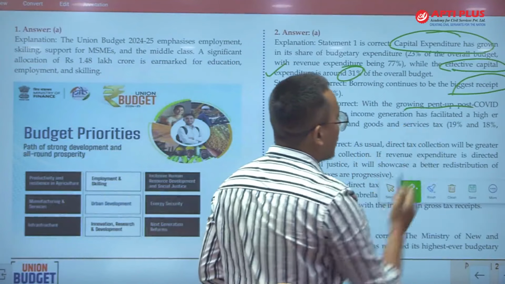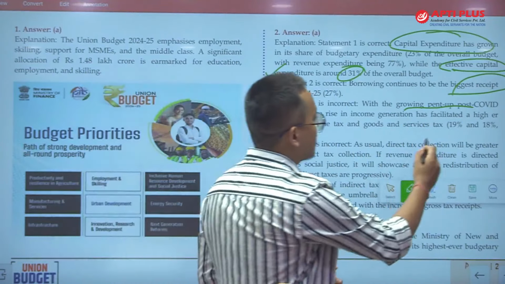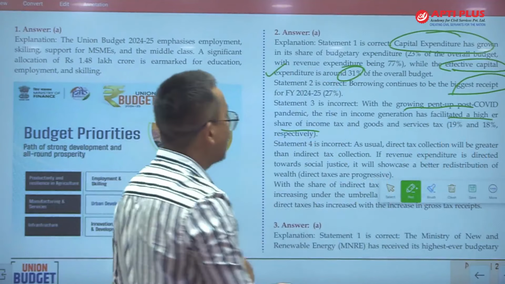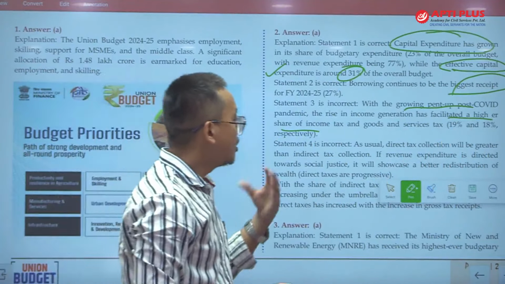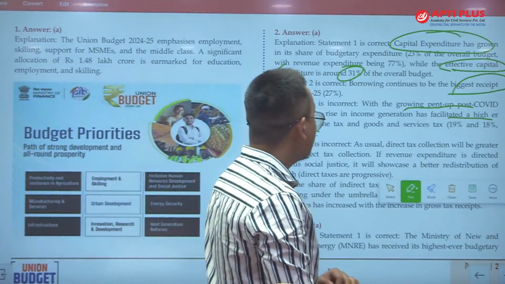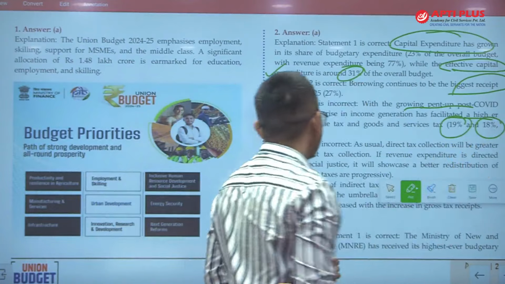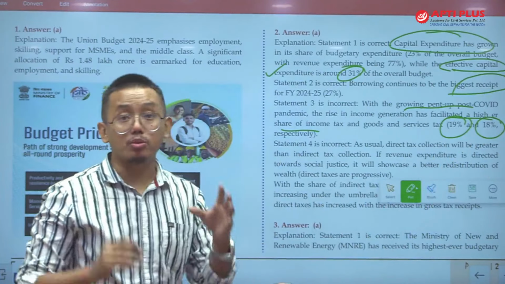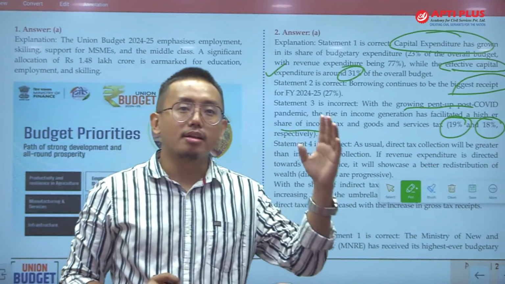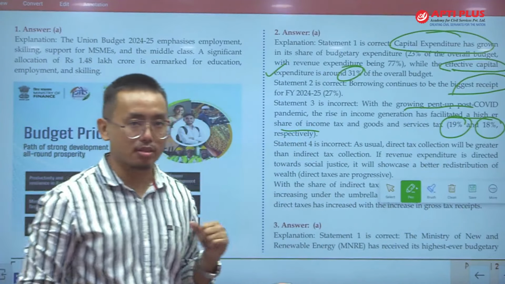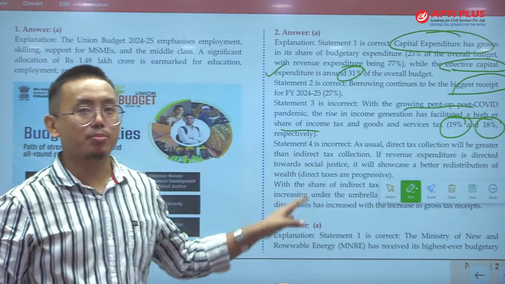With growing pent up demand post COVID-19 pandemic, the rise in income generation has facilitated a higher share of income tax and goods and services tax. Income tax constitutes 19% and goods and services tax receipts are 18% of total revenue. That means income tax is higher than goods and services tax this year, that is 19% and 18%. These numbers are very important.